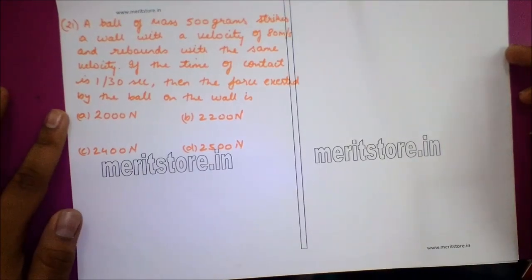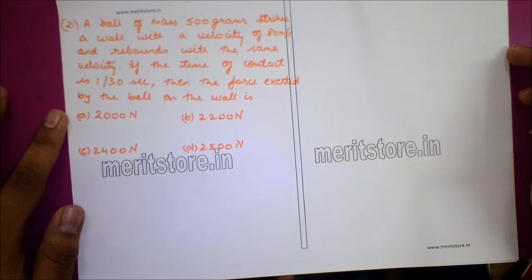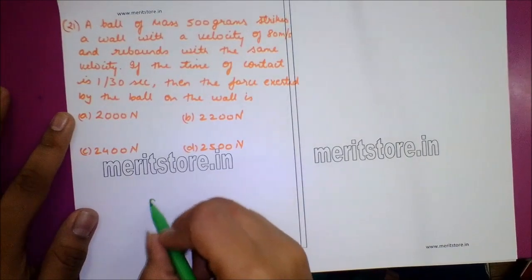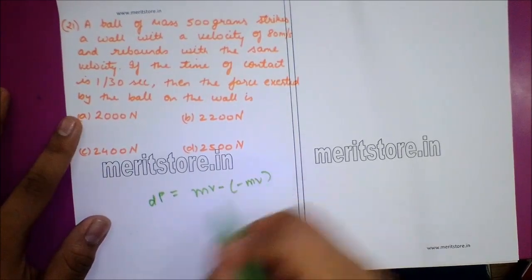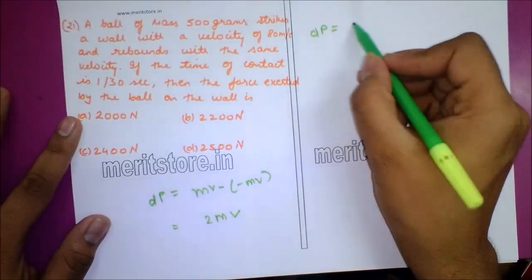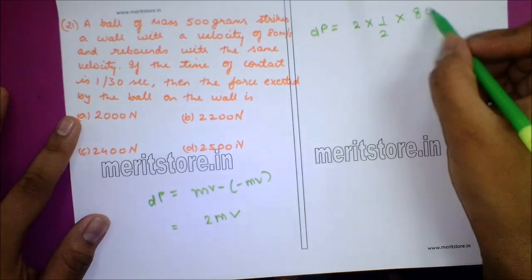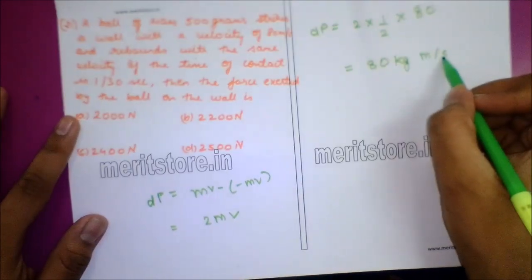Question number 21. A ball of mass 500 grams strikes a wall with a velocity of 80 meters per second and rebounds with the same velocity. If the time of contact is 1 by 30 seconds, then the force exerted by the ball on the wall is. Change in momentum dp is given by mv minus (minus mv), that is 2mv. dp is equal to 2 into the values for m and v, 80 kg meter per second.